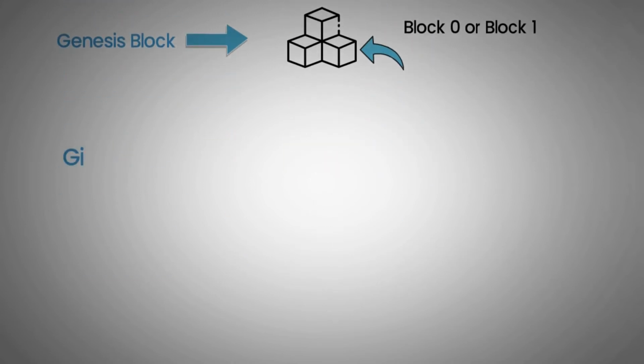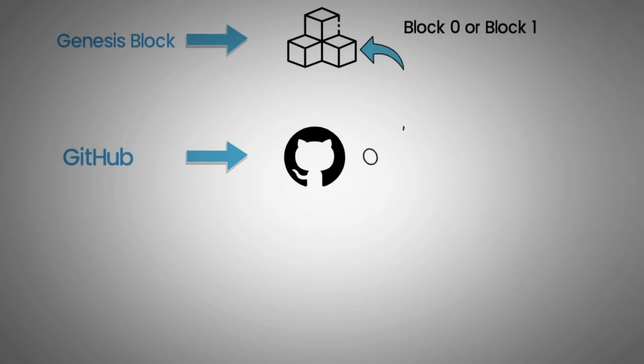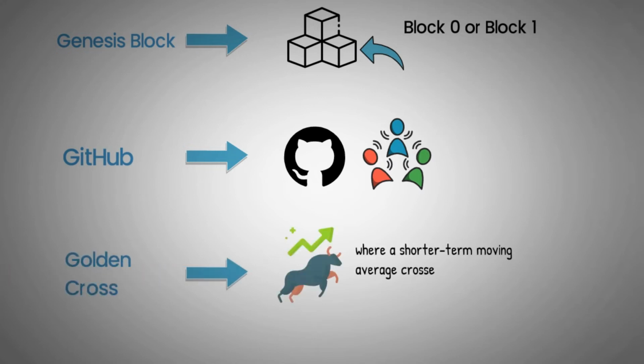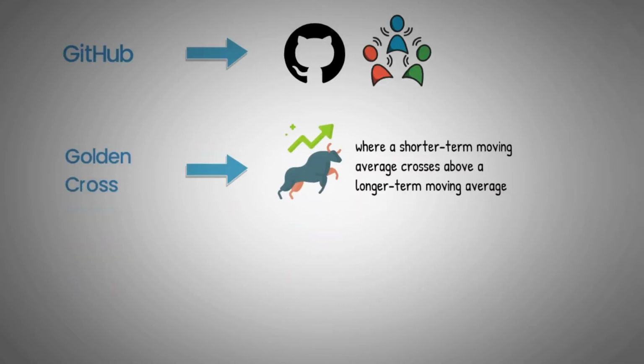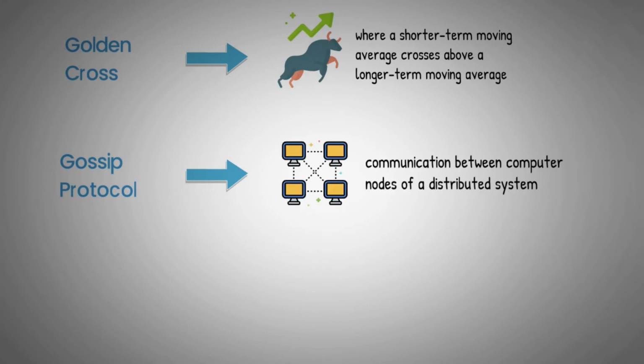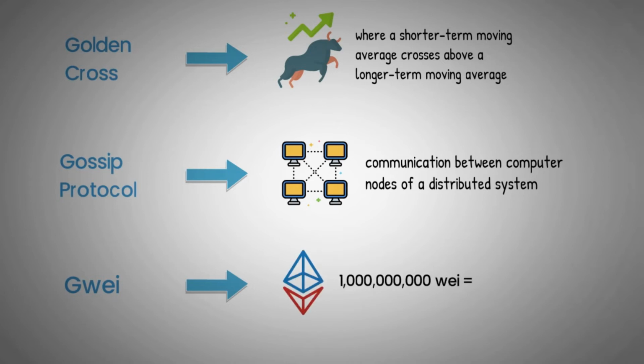GitHub. A website, system, folder, and repository where a team can share, collaborate, and save their open source or proprietary code. Golden Cross. A bullish chart pattern where a shorter-term moving average crosses above a long-term moving average. Gossip Protocol. A particular method of asynchronous peer-to-peer communication between computer nodes of a distributed system. Gwei. A small denomination of Ether. It's widely used as a measure of gas prices. 1 billion Wei equals 1 gigawei, or Gwei.